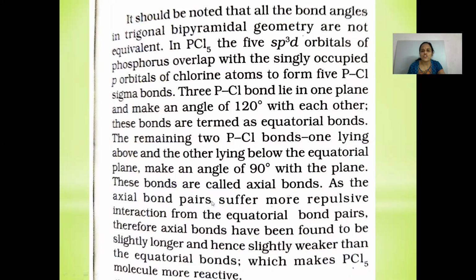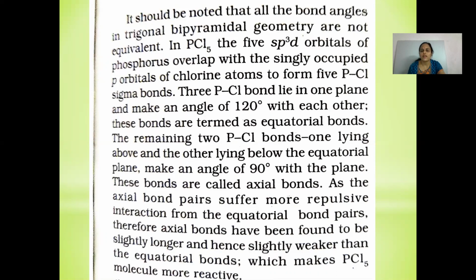Axial bonds are longer in comparison to equatorial bonds, as the axial bond pairs suffer more repulsive interaction from the equatorial bond pairs, therefore axial bonds are found to be slightly longer and slightly weaker than the equatorial bonds.